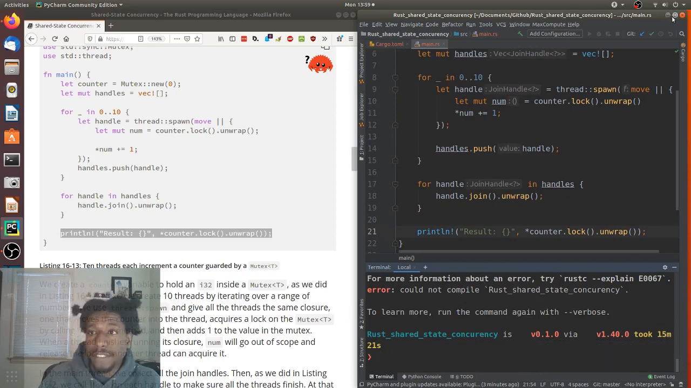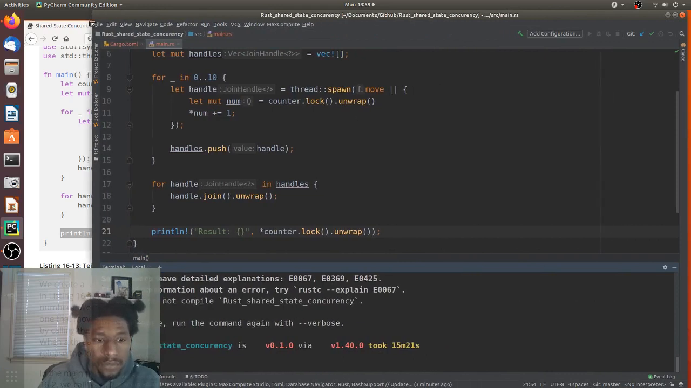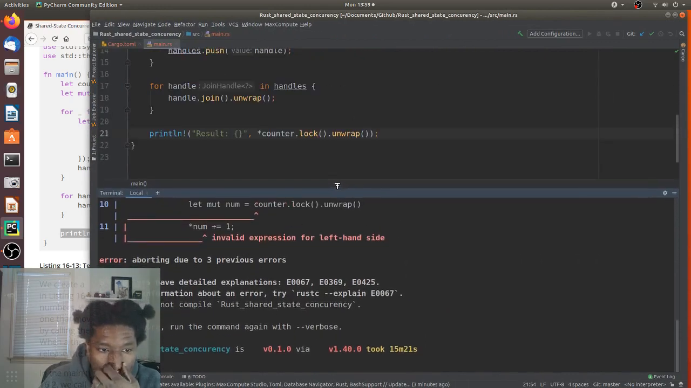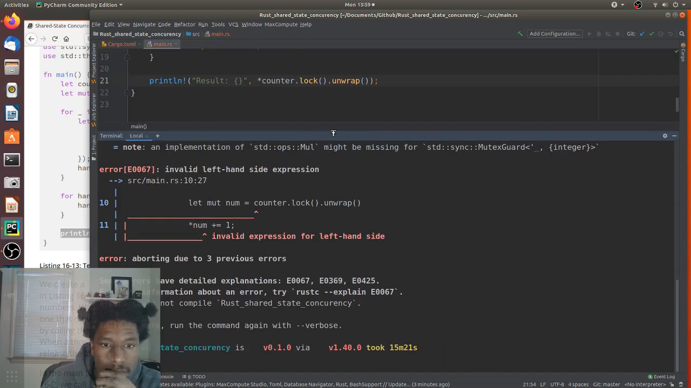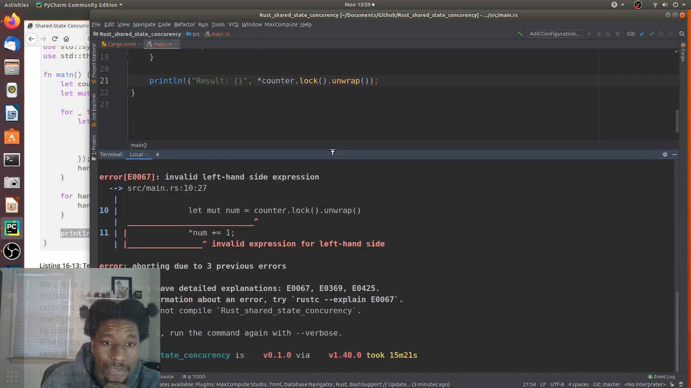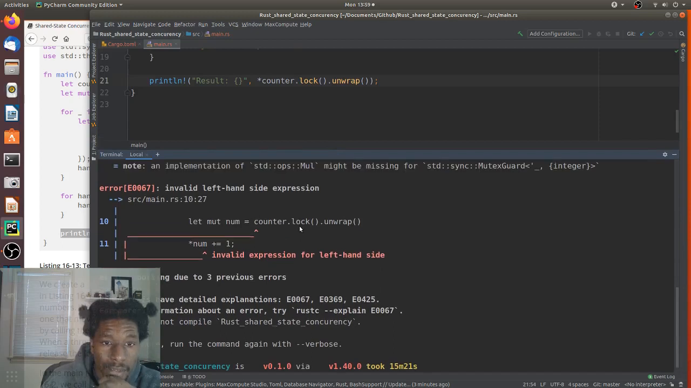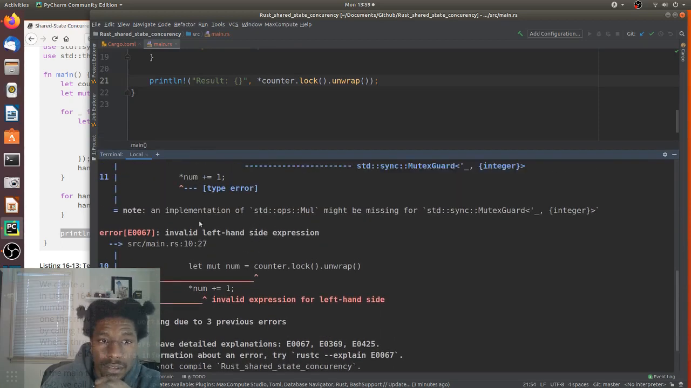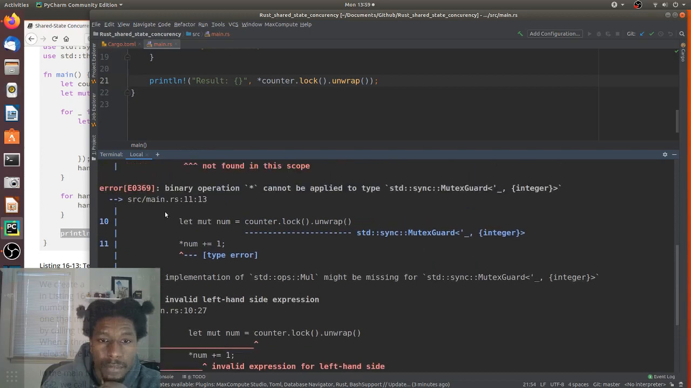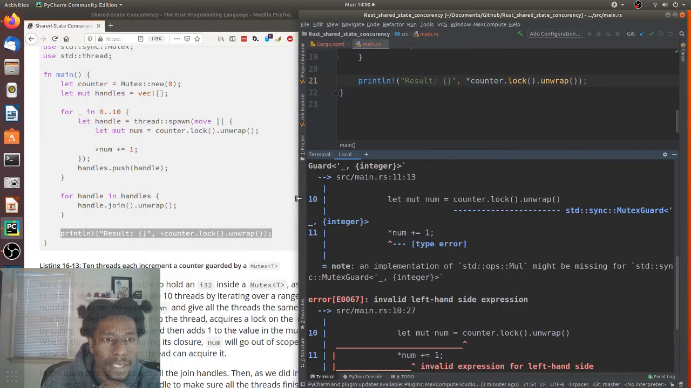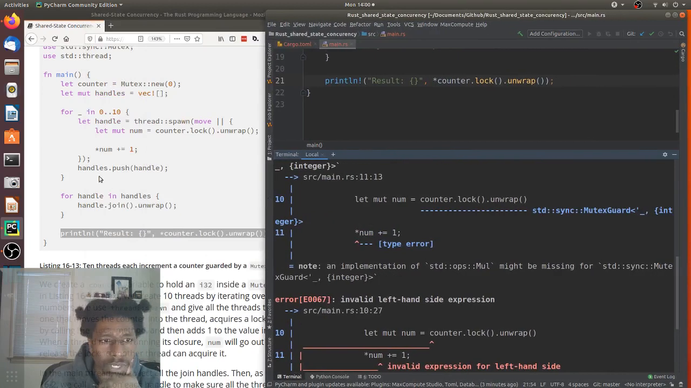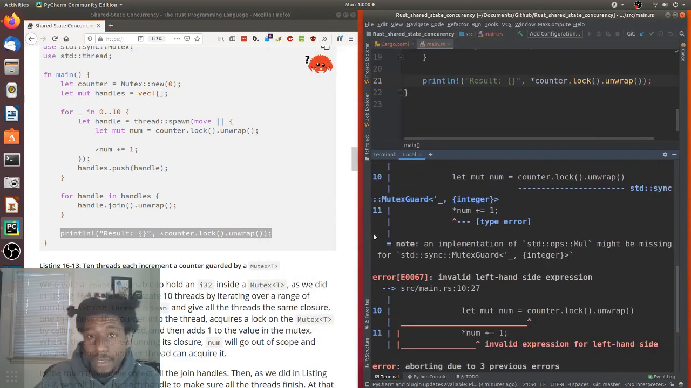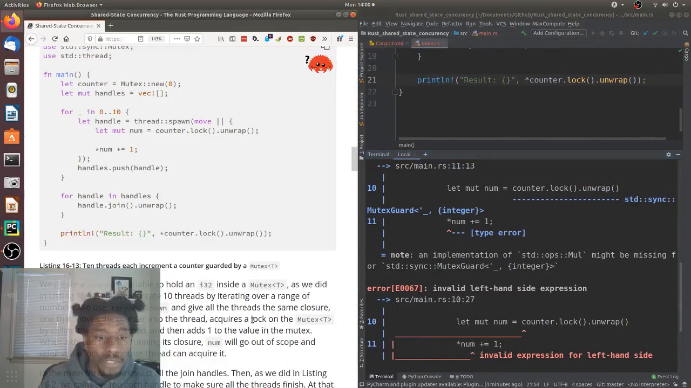So let's see what the error states. Invalid expression for the left side. Binary operation can't be applied. Is that the +1, push handles, unlock might be missing. Okay, we knew it was supposed to error, but I'm not sure if that was the error that we're supposed to get. Let's read on and find out.